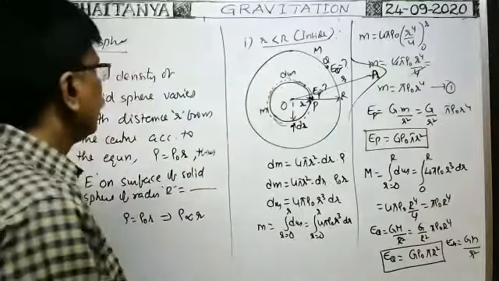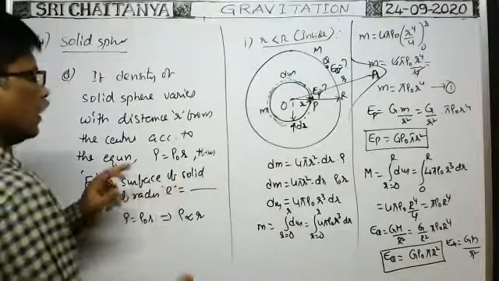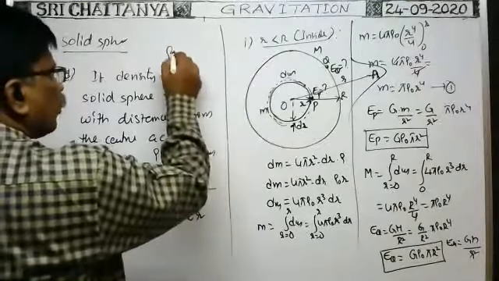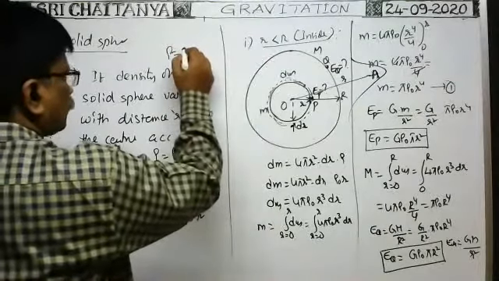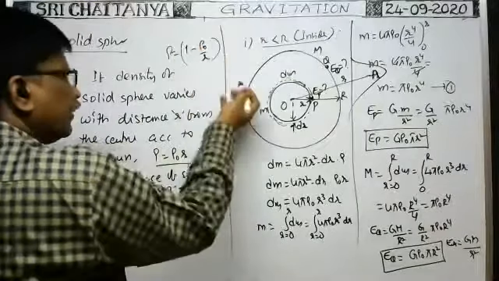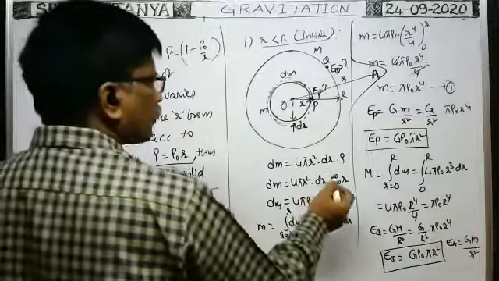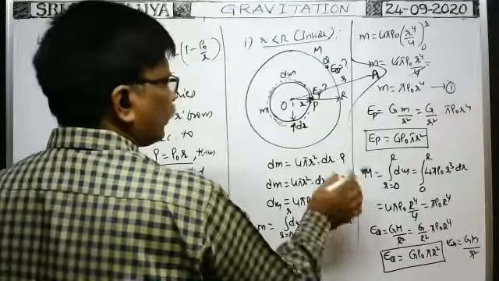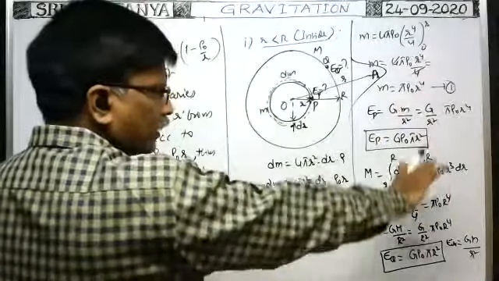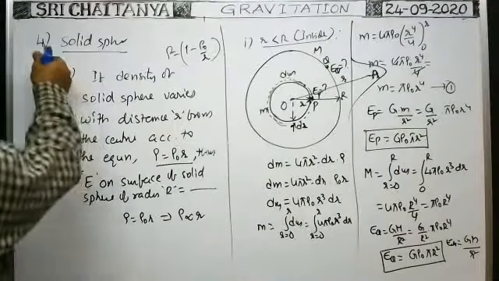Okay. It is about the solid sphere. Of course, this relation may be given in different ways. Suppose the same relation may be given as rho equal to 1 minus rho naught by r. It may be given like this. Whatever relation is given, just substitute that value instead of rho, that's all, and do the integration by this method. Okay. Next, hollow sphere.